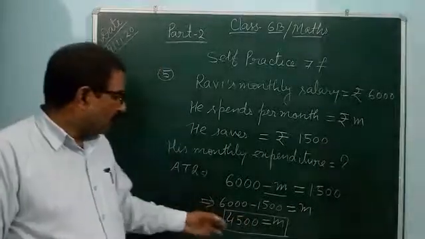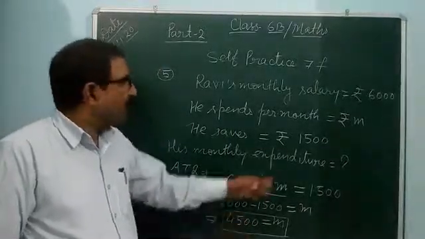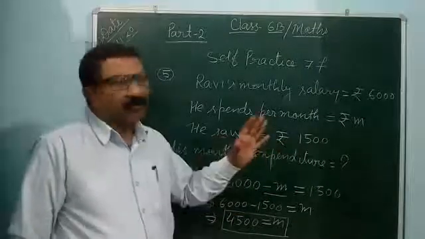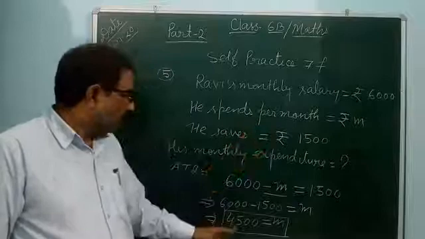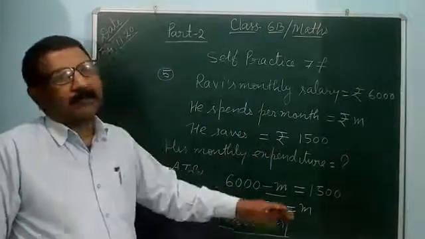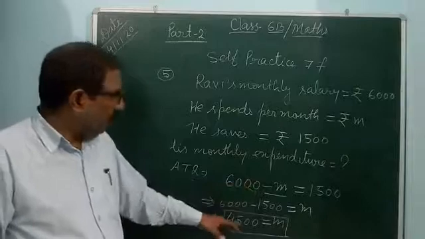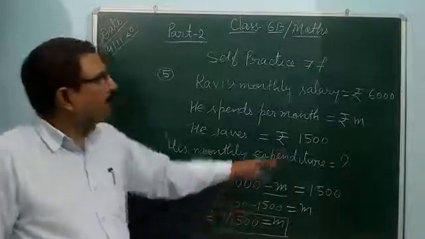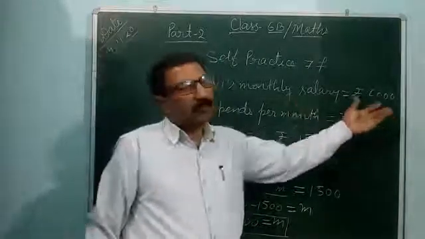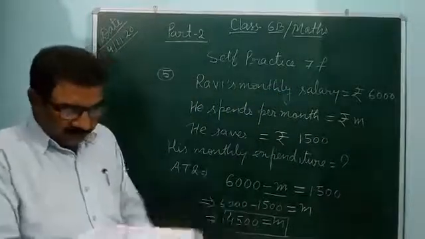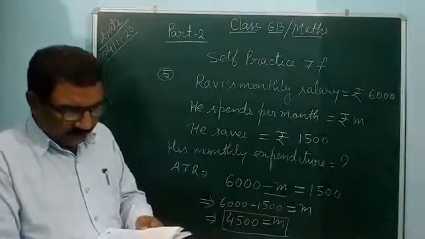It means in a month he spends the total money 4,500. If we are adding 4,500 plus 1,500, the answer will come as what he saves, 1,500. So 4,500 plus 1,500, because he saves 1,500, so it completes 6,000. So the answer is correct. Also you can match the answer from the answer sheet.